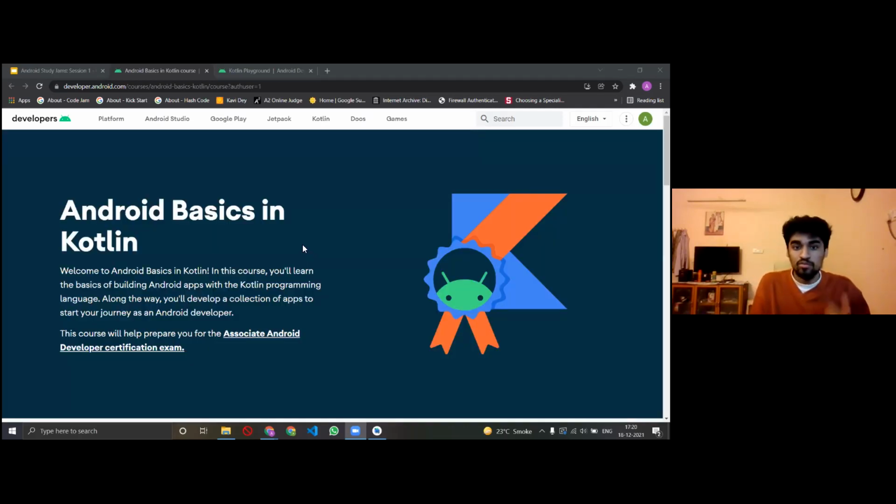Okay, so moving on, let's get coding. Let's start with Kotlin, and let's start with the very basics of Kotlin. I cannot just open Android Studio and start typing Kotlin code, because Android Studio in a sense is not designed that way, right?